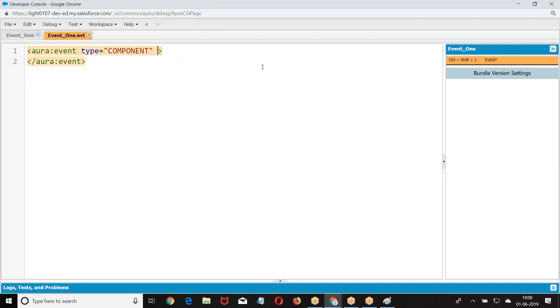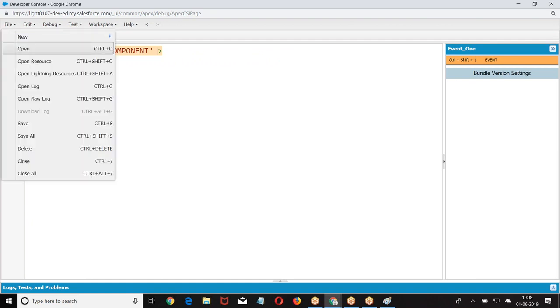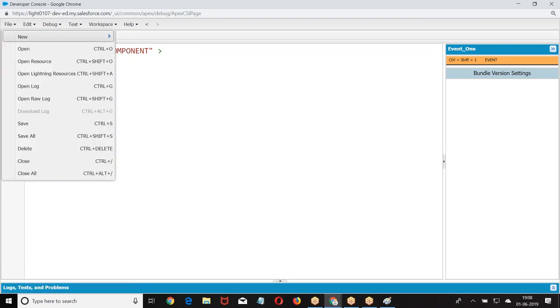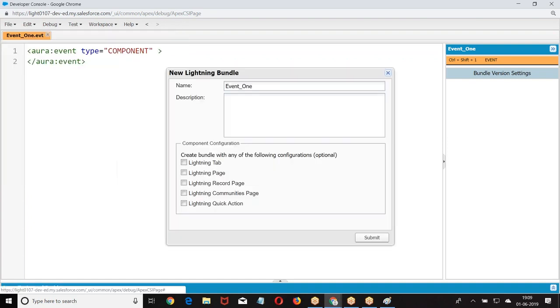Now, event type: component type of event. Then I am just taking a basic example. Look at the point. Lightning component, event 1, event 1 parent.